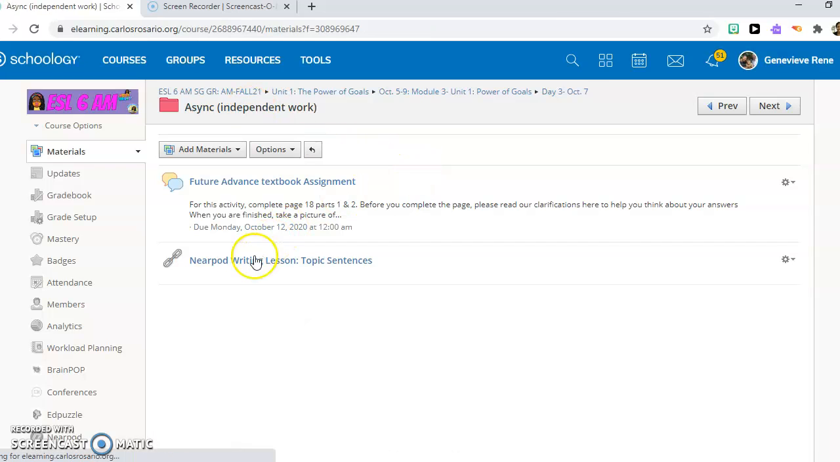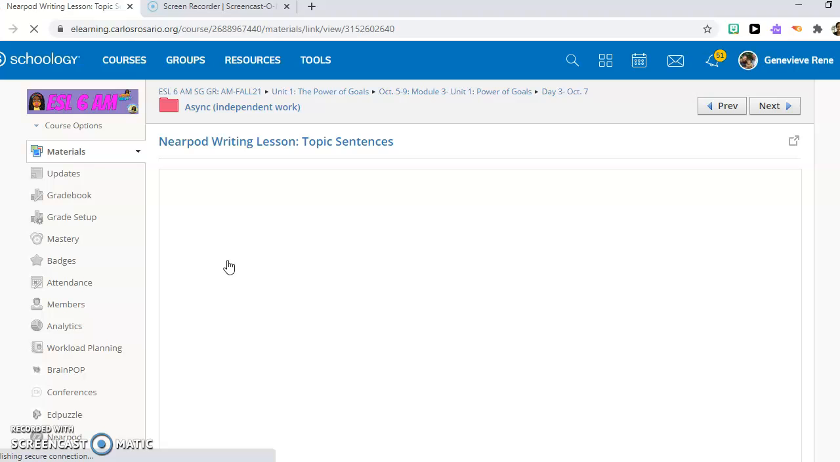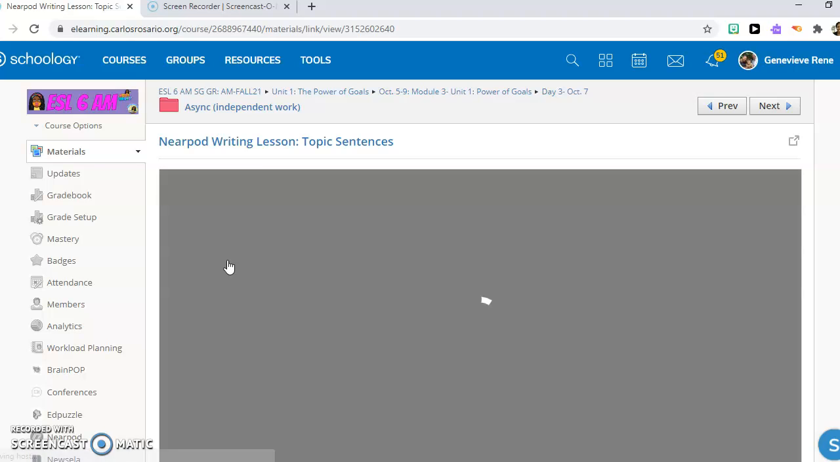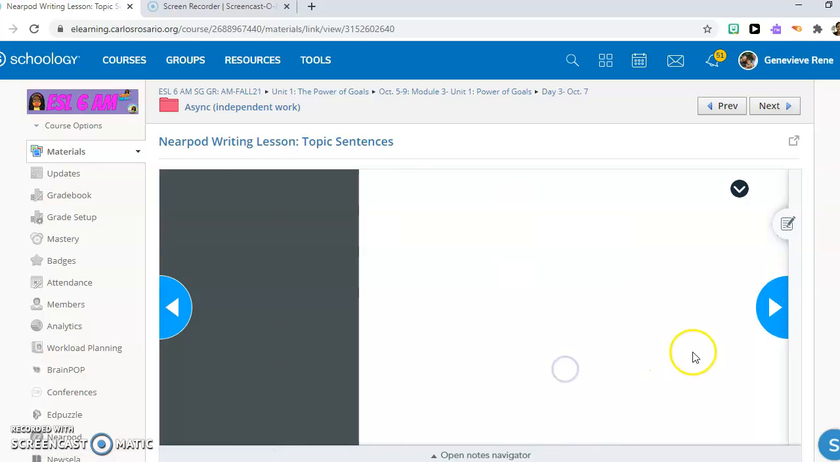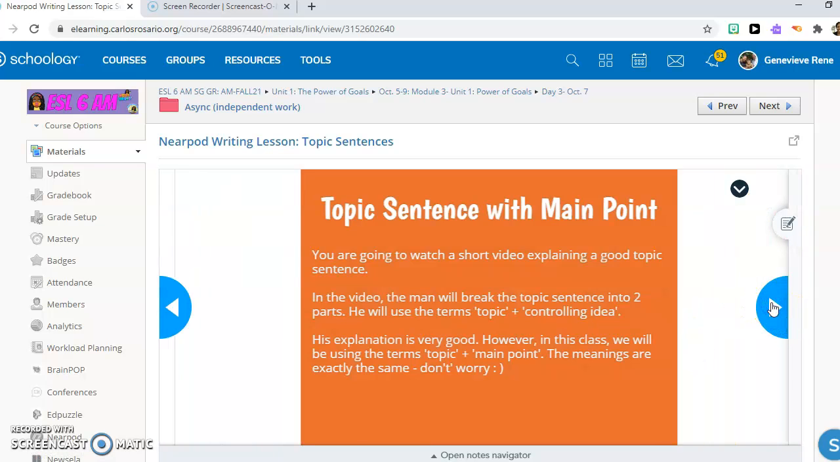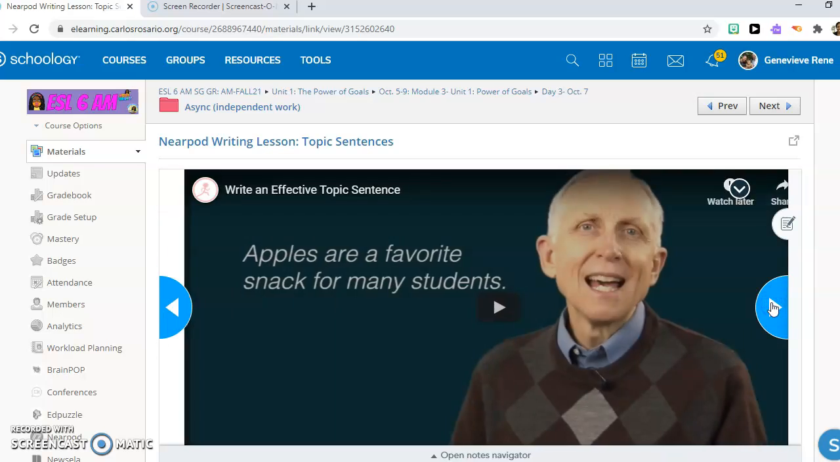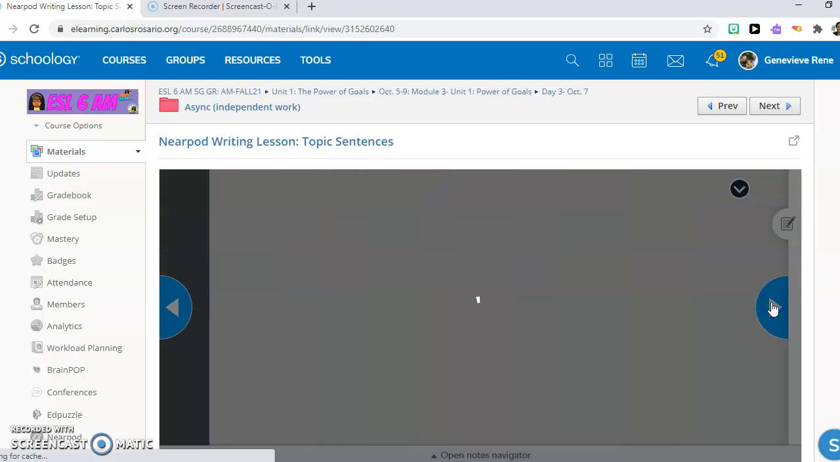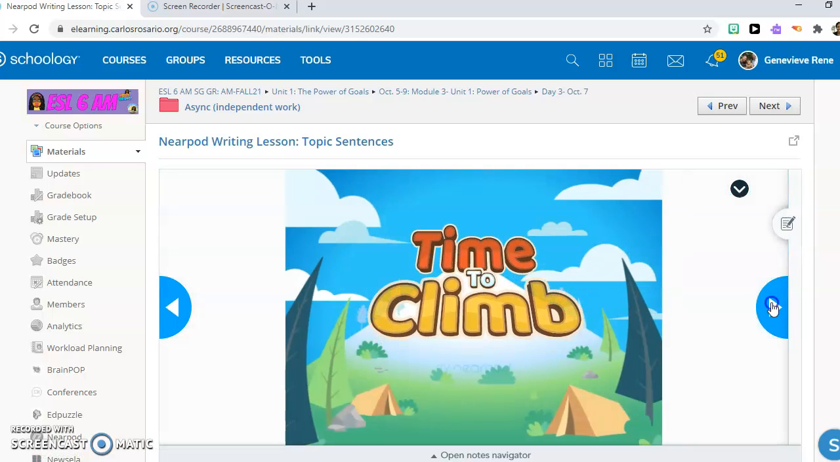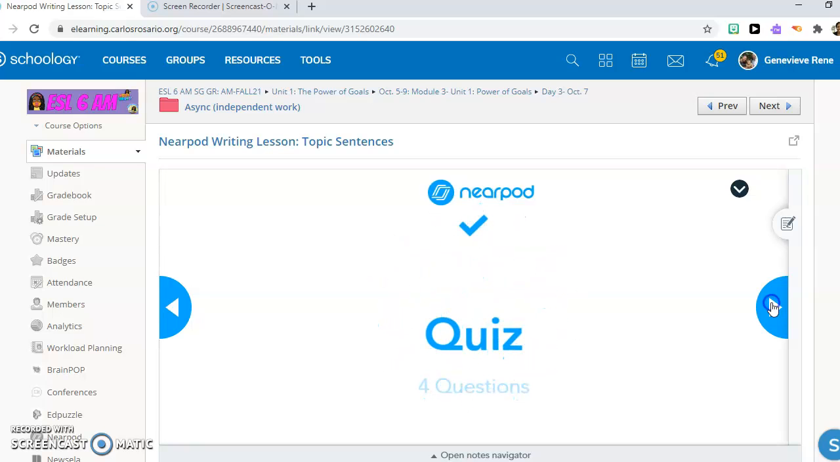Go back to Async. You have a Nearpod, a writing assignment. So yesterday we talked about topic sentences, and now you will do more practice with topic sentences. So you click on the link. You should be used to doing a Nearpod. You type your name, click join lesson, and it's on topic sentences. You just read and take notes, watch the video, read and take notes, play the game, take the quiz.